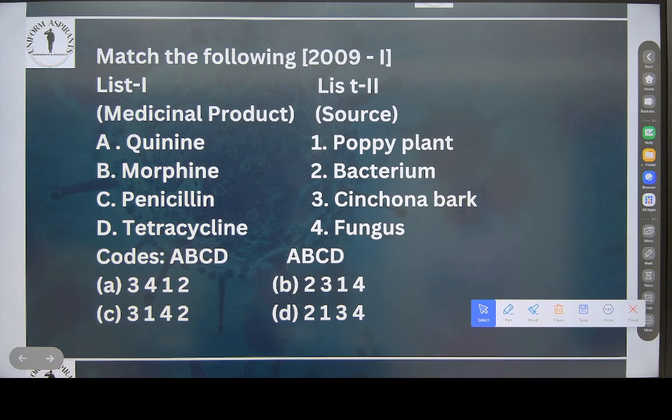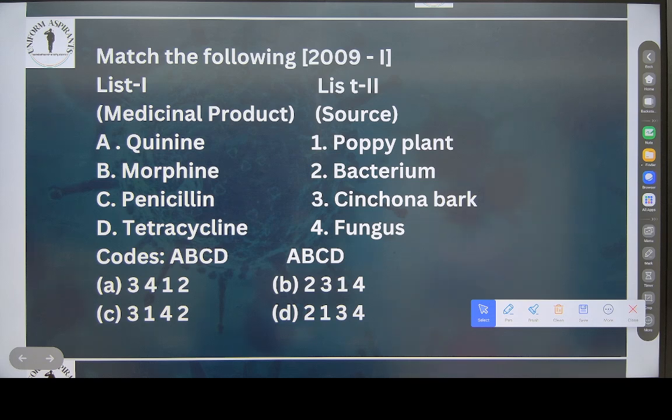Penicillin is very famous. You should know at least penicillin. Tetracycline.